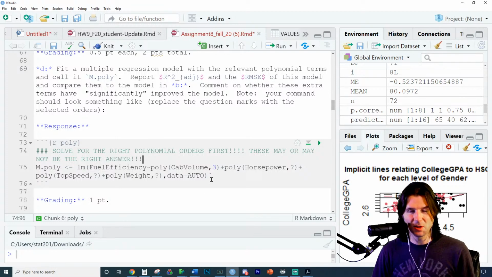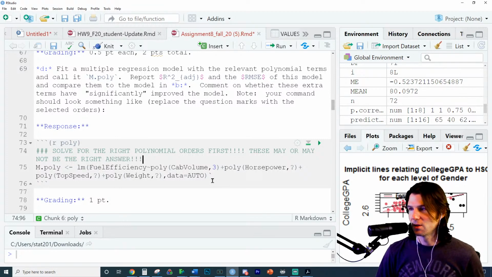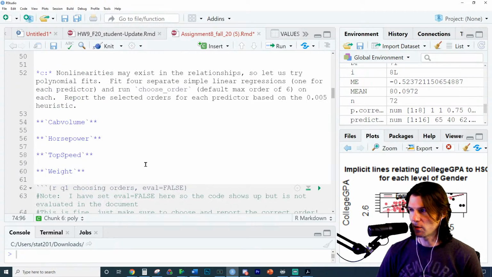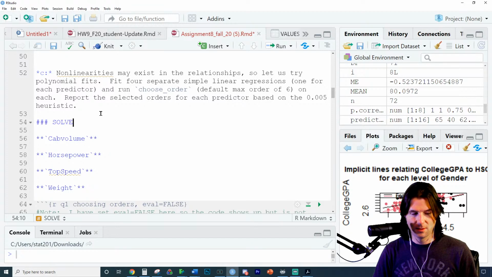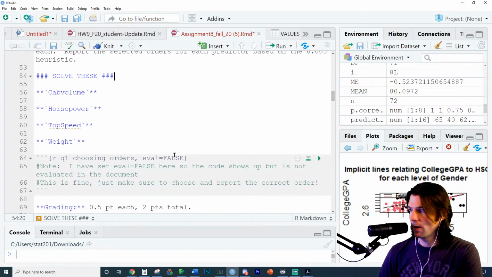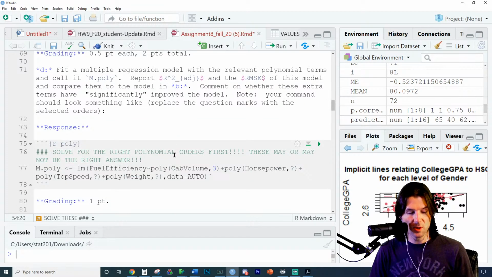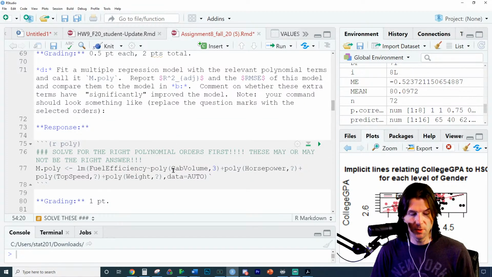So I'm putting in a huge disclaimer that hopefully people see this. Solve for the polynomial orders first. You have to solve for these first right here. And then we're going to go to the polynomial order and put the numbers into here that we found.